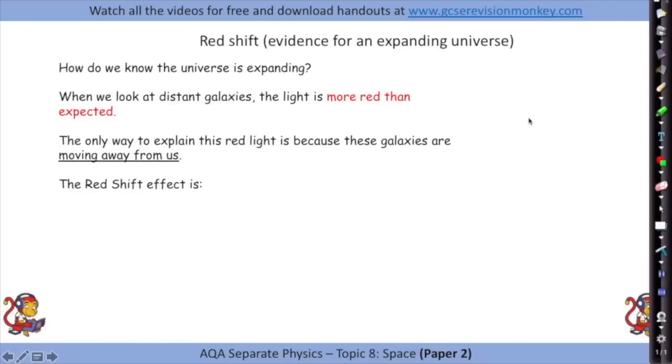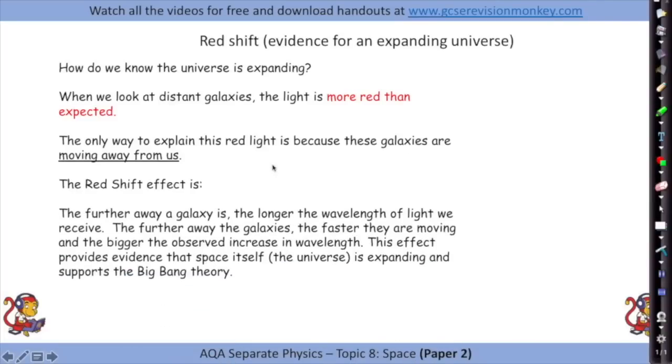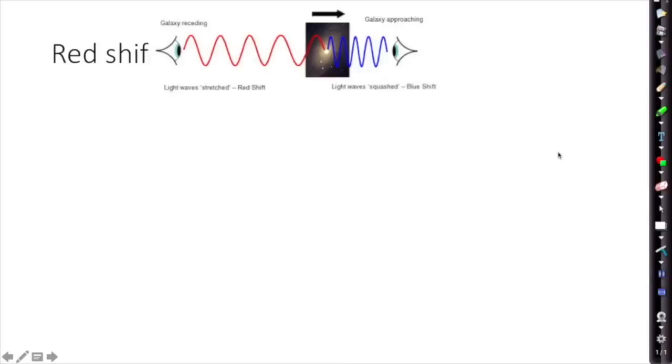So the redshift effect is, the further away a galaxy is, the longer the wavelength of light we receive. The further away the galaxies, the faster they're moving and the bigger the observed increase in wavelength. This effect provides evidence that space itself, the universe, is expanding and supports the Big Bang theory that states that all matter started in one place. So let's have a look in a bit more detail then.